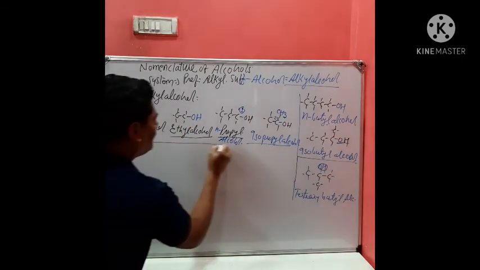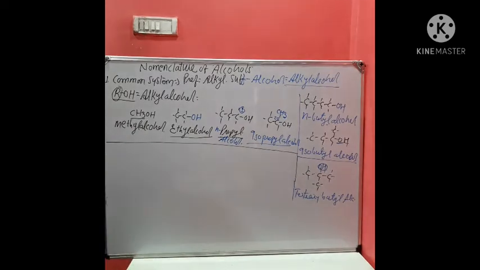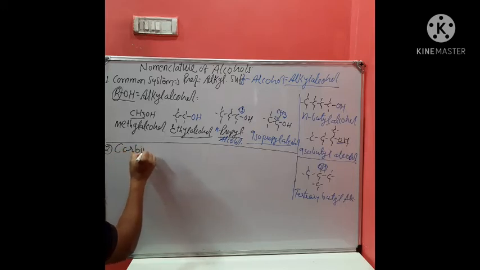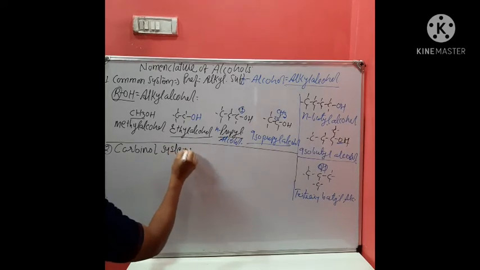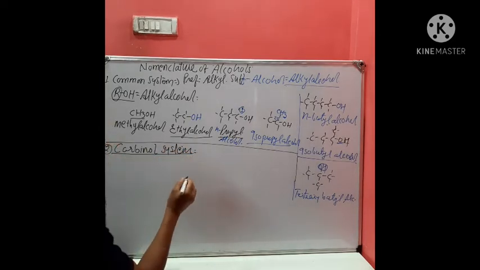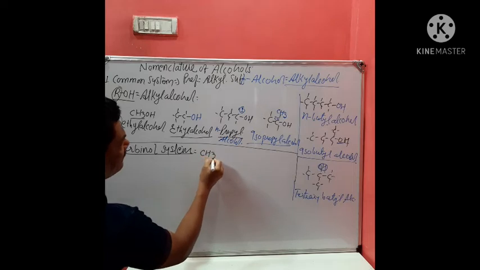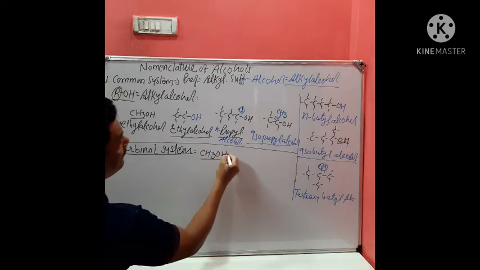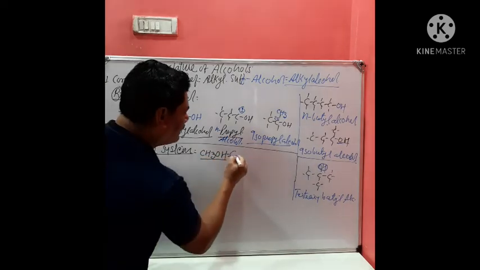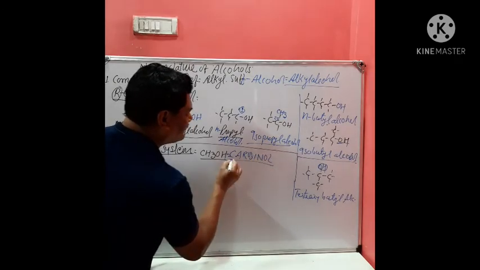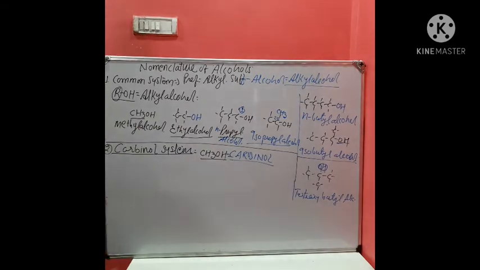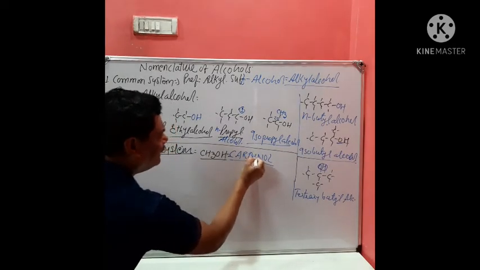Students, besides it, one more system of nomenclature is introduced. This is called the carbinol system. In the carbinol system, CH3OH is termed as carbinol.